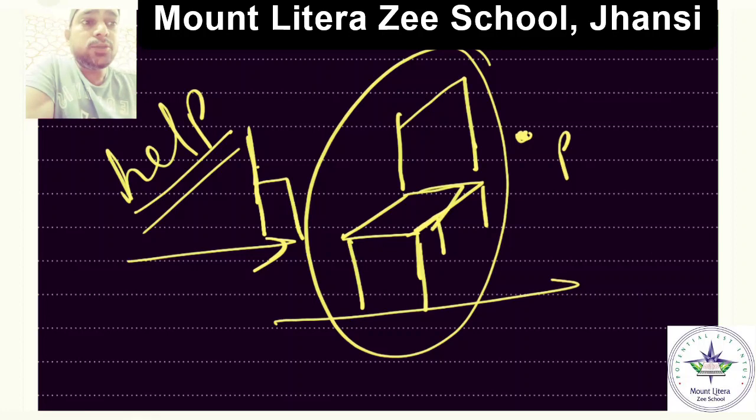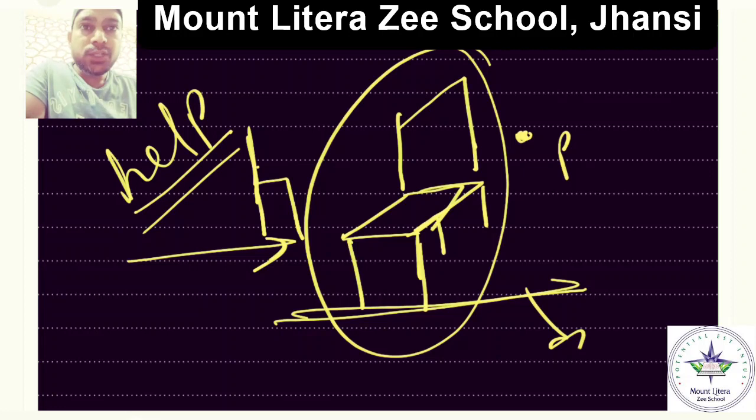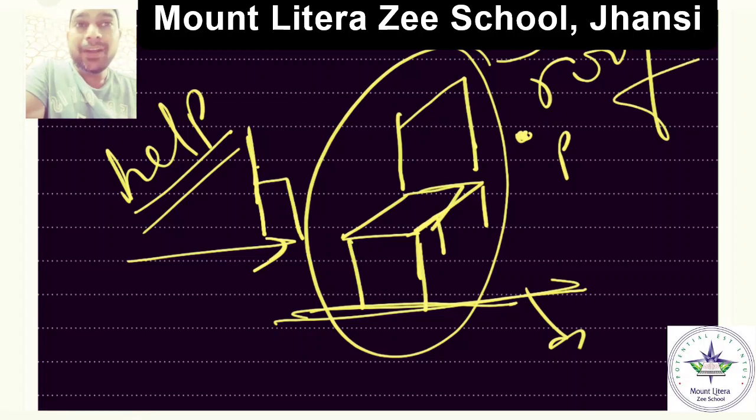Like first you said it's on the floor. Now the question arises, where is the floor? That is in your house. Where is your house? Your house is somewhere in the city. Which city? Jhansi. Then where is Jhansi? In Uttar Pradesh, and so on. So when you are defining the position of the object, you are taking the help of some other object. If it is under the roof, you are taking the help of the roof. When it is near the wall, you are taking the help of the wall. You are saying it is in front of me, you are taking the help of yourself.